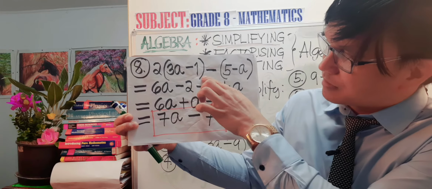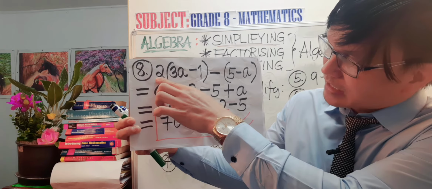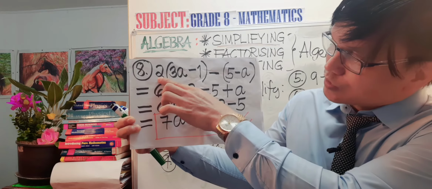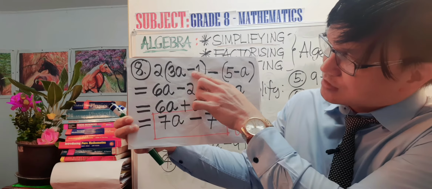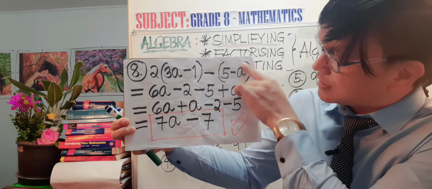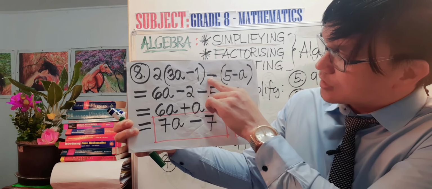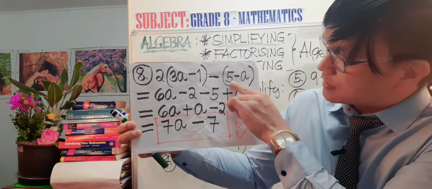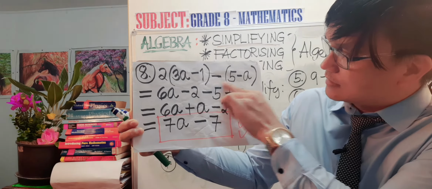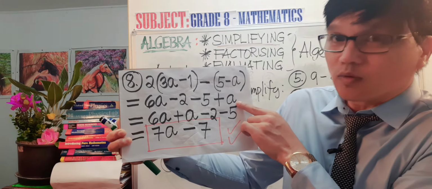First, remove the first bracket by expanding, so multiplying the factor. 2 times 3a equals 6a. 2 times negative 1 equals negative 2. Then the factor of this expression outside there is 1, so that is negative 1 times positive 5 equals negative 5. Negative 1 times negative a equals positive a.